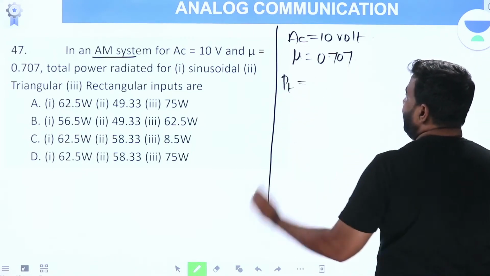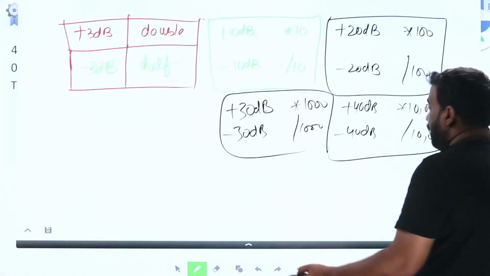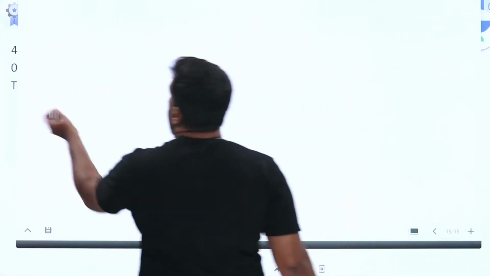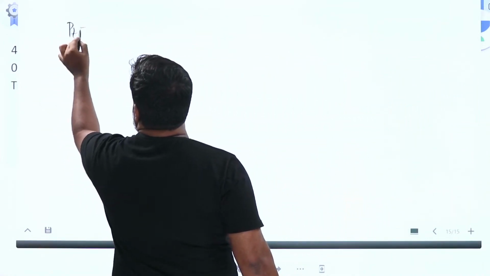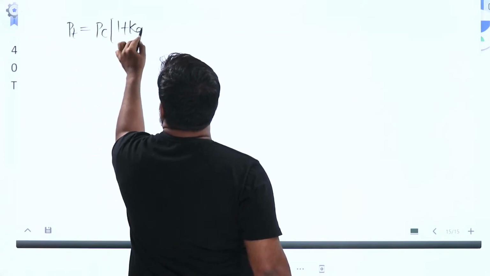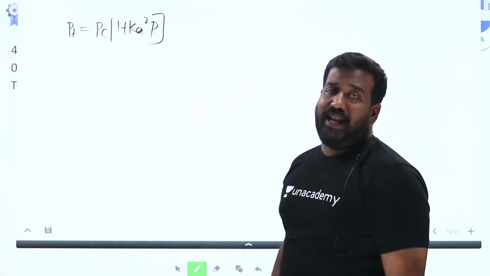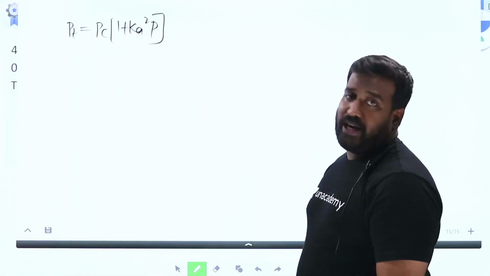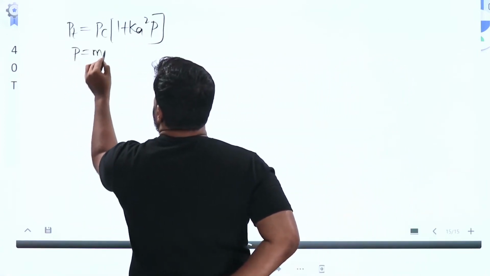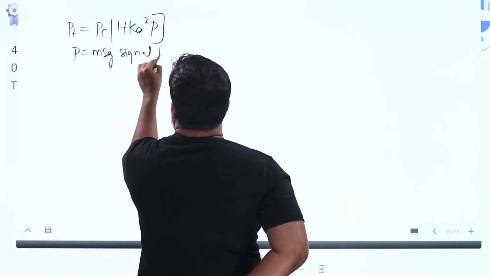PT, total radiated power. What's the concept? Already I had explained. Those who missed the previous classes, just listen here once. Total power formula, PT is equal to PC into 1 plus Ka square P, a generalized formula for total power, where P is message signal power.